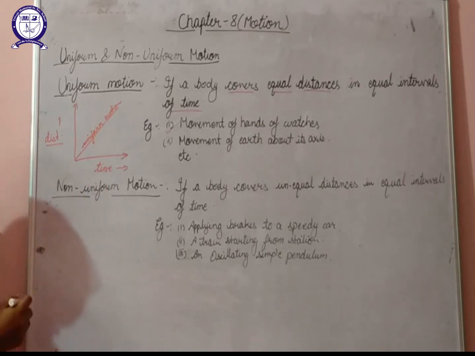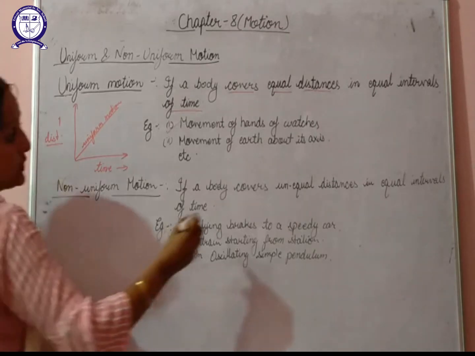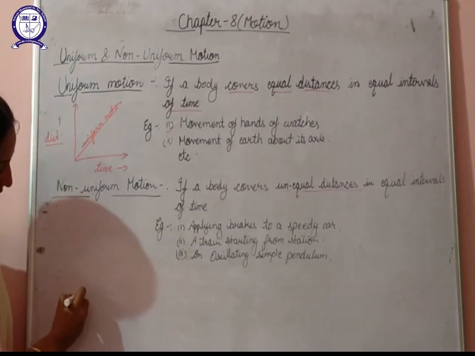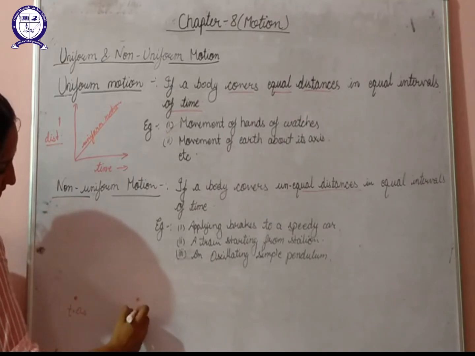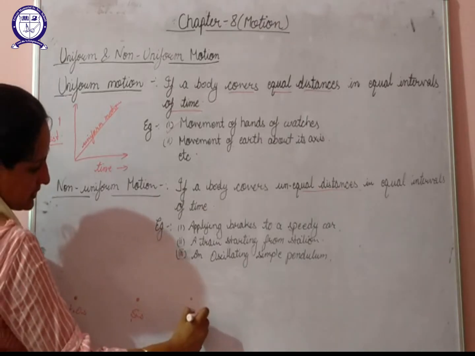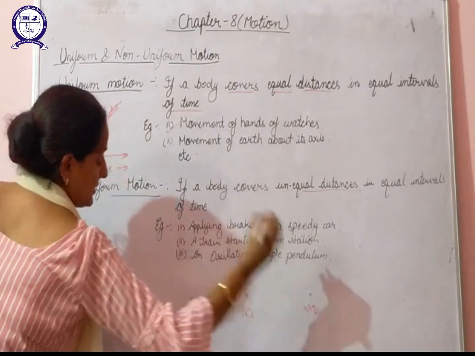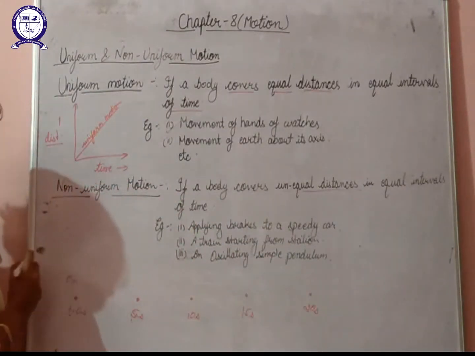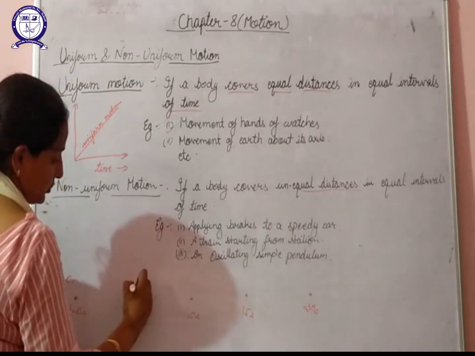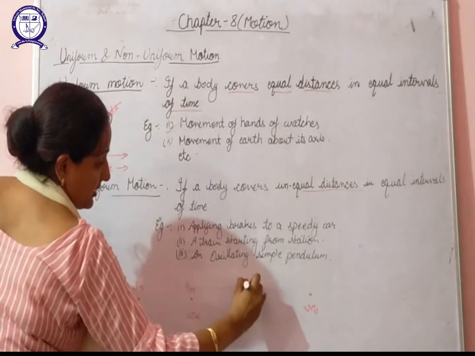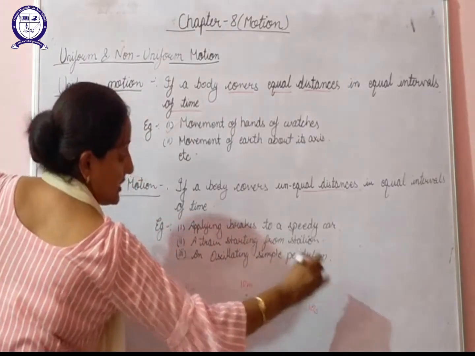Next is non-uniform motion. If a body covers unequal distances in equal intervals of time. Again we'll consider a body. Suppose at this point time is 0 seconds. Here it is 5 seconds. Here it is 10 seconds. Here it is 15 seconds, and let it be 20 seconds. In the beginning the body was at 0 meters. Then the body reaches 3 meters, then 9 meters, then 10 meters, and then 20 meters.